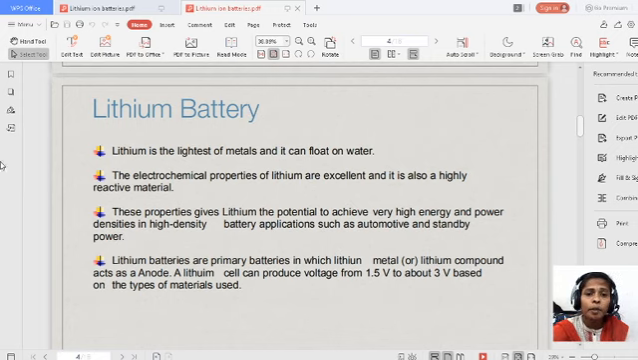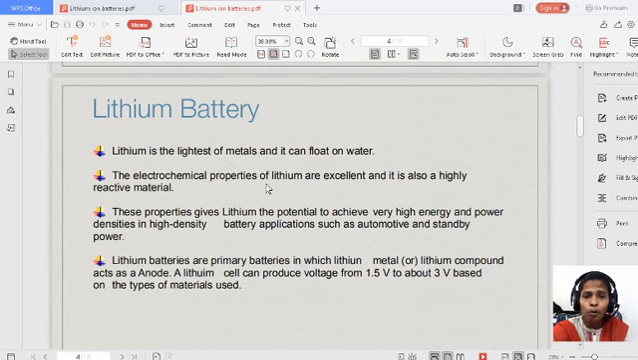The electrochemical properties of lithium are excellent and it is also a highly reactive metal. Among all the metals, lithium is the lightest metal and it has more reactivity. So when the metal weight is very less, the reactivity will be more. So lithium also has high reactivity. And one more thing, in the electrochemical series, lithium is the topmost metal.